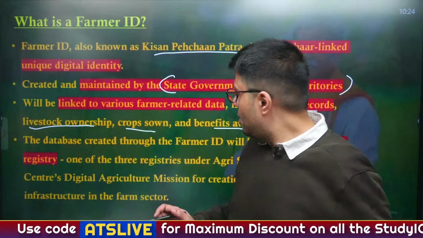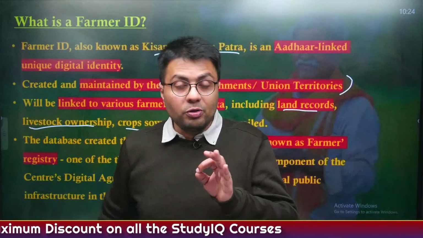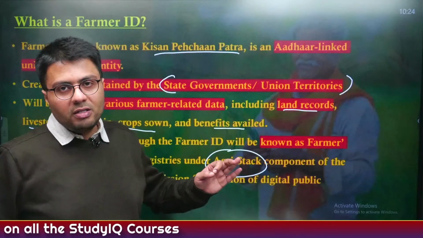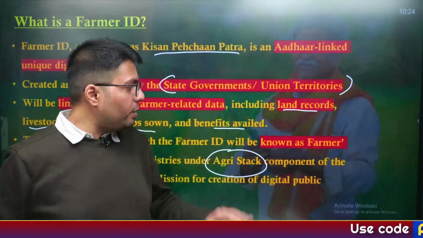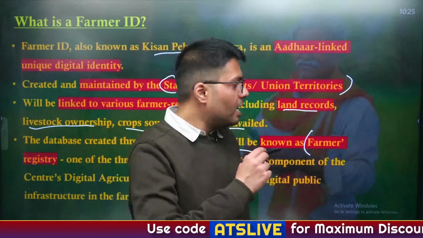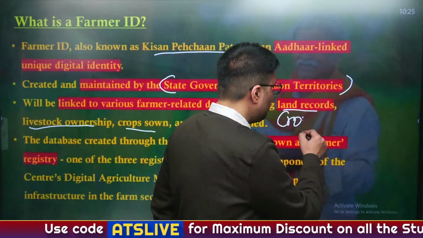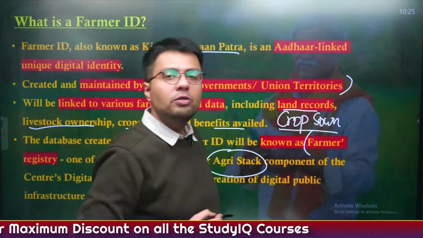Also, this is a part of the Agri-Stack initiative by the government, as the government wants to digitalize India's agricultural sector, and for that it is creating Agri-Stack. Now there are three components. First is Farmers Registry, which includes Farmers ID. Another one is Crop Sown Registry, which highlights what kind of crops are sown in the country.